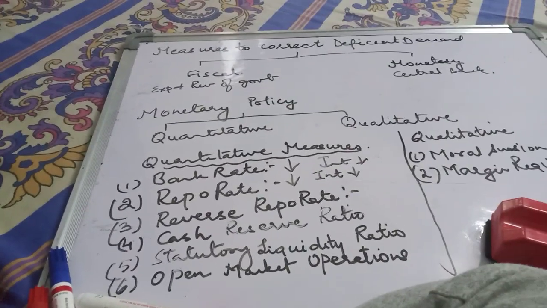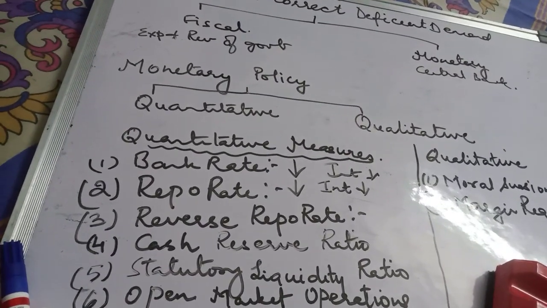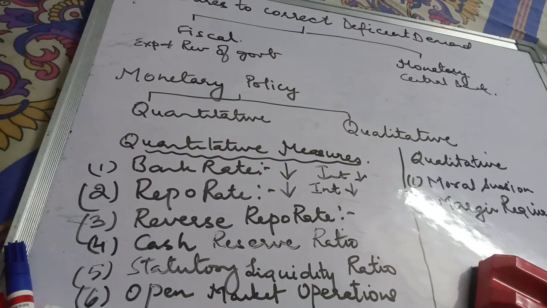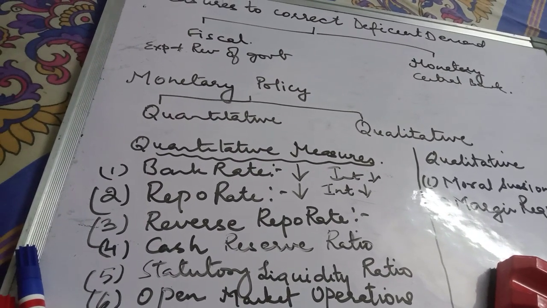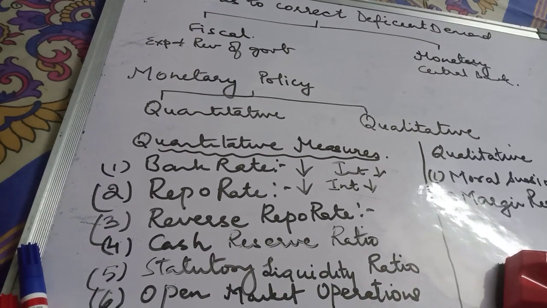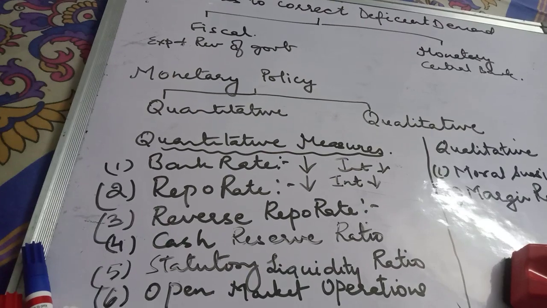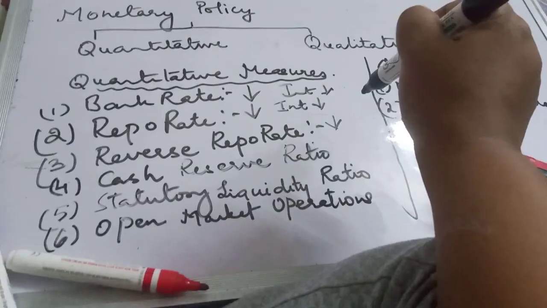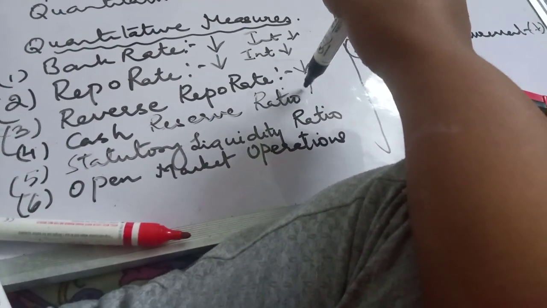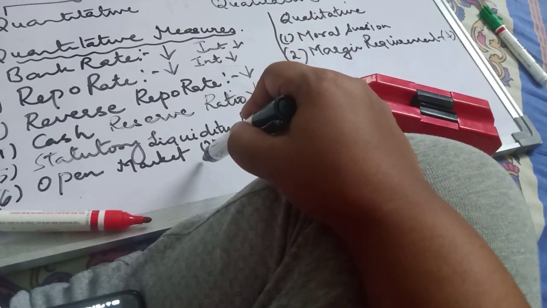So we're going to sum it up together. Monetary policy is divided into two: quantitative and qualitative. Quantitative measures during deflation: bank rate reduce, repo rate reduce, reverse repo rate reduce, cash reserve ratio reduce, statutory liquidity ratio reduce, open market operations buying.